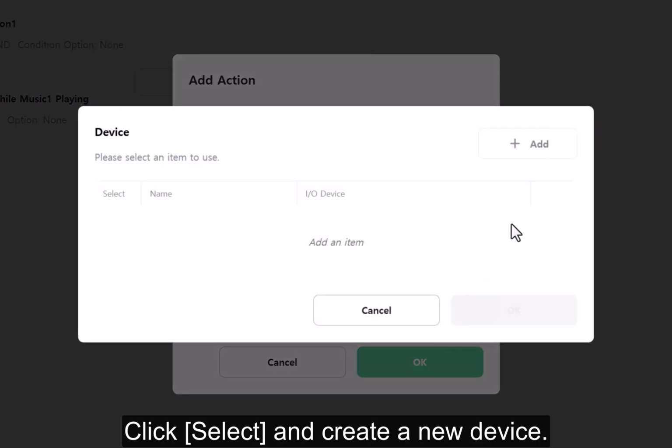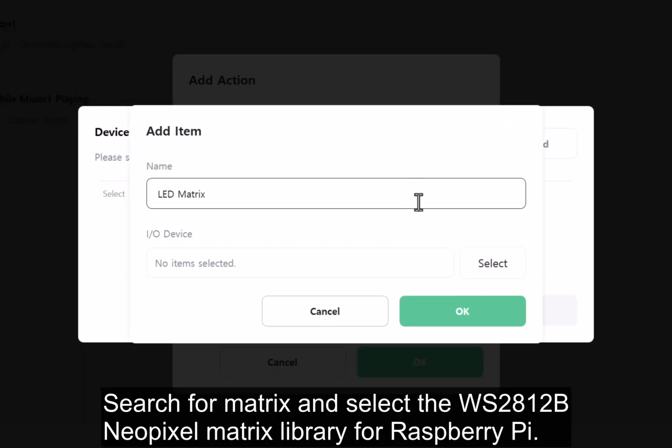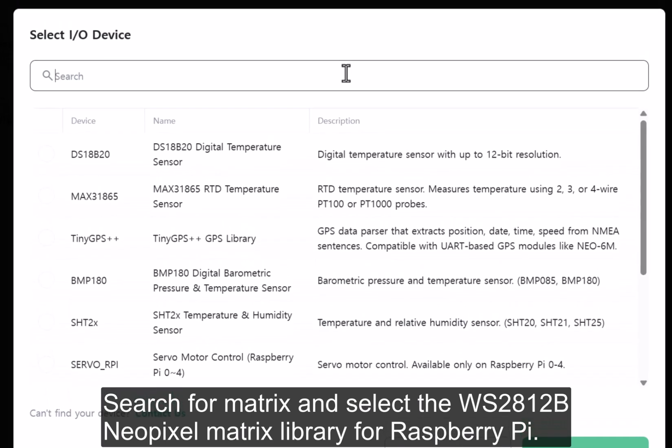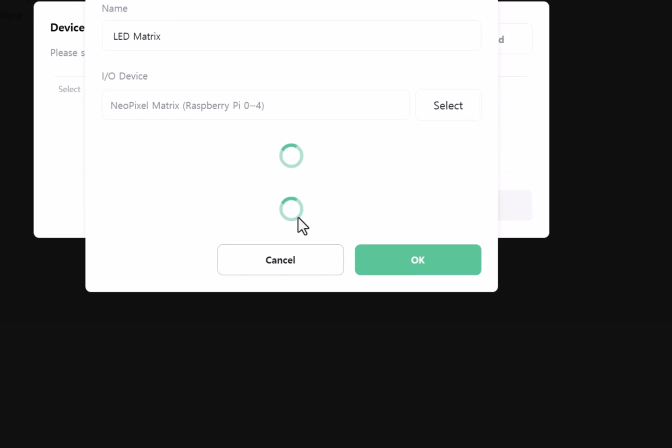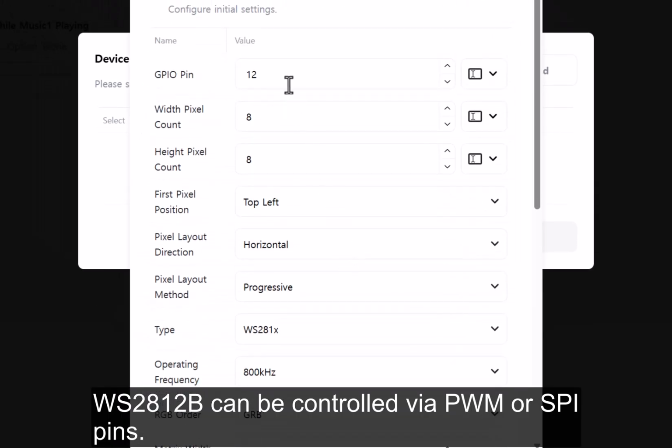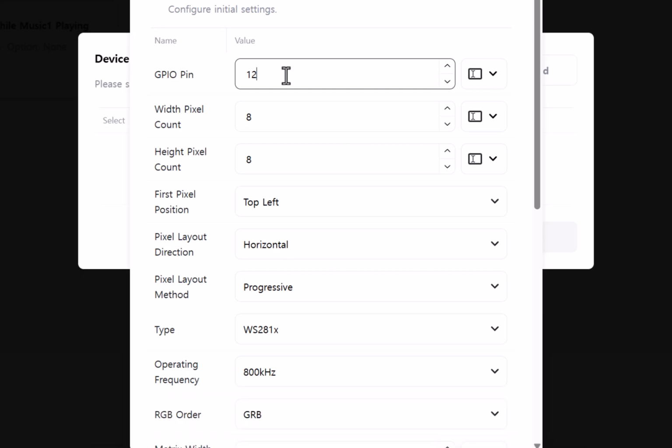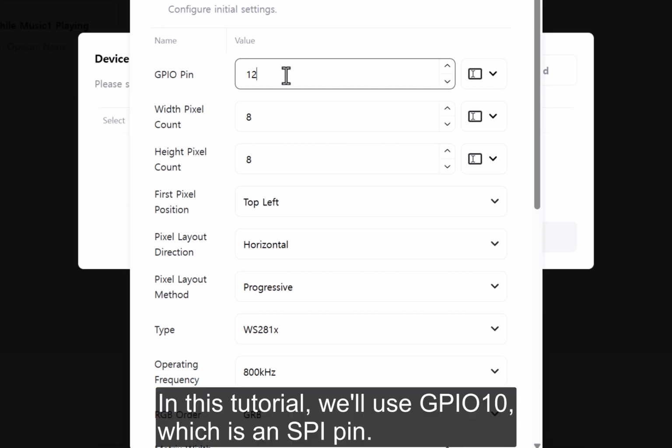Click Select and create a new device. Search for Matrix and select the WS2812B NeoPixel Matrix library for Raspberry Pi. WS2812B can be controlled via PWM or SPI pins. In this tutorial, we'll use GPIO 10, which is an SPI pin.